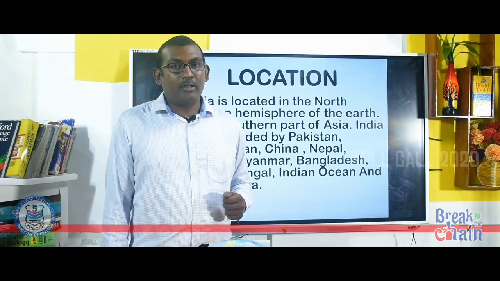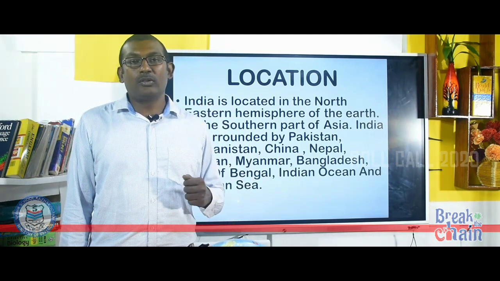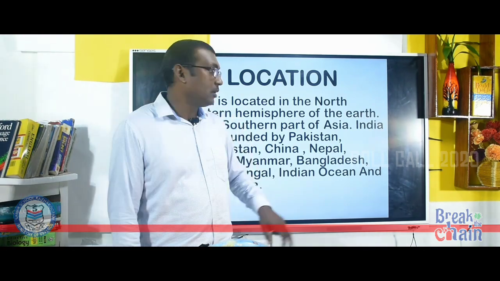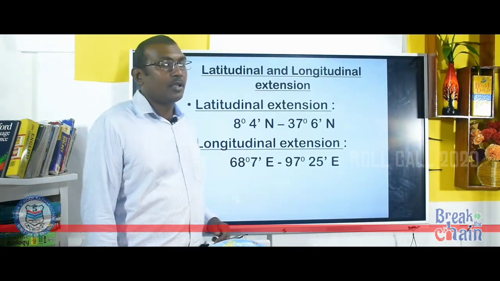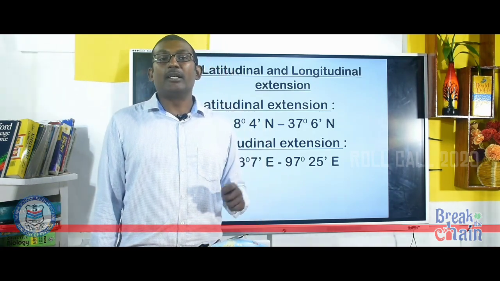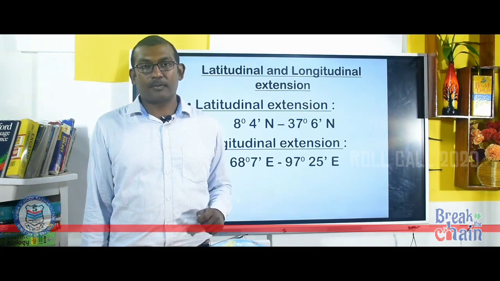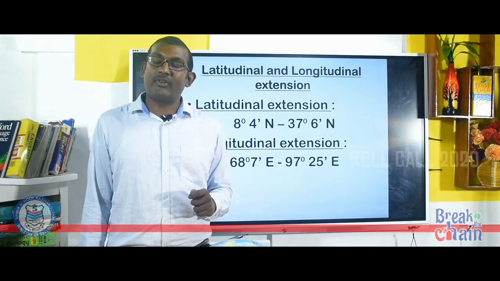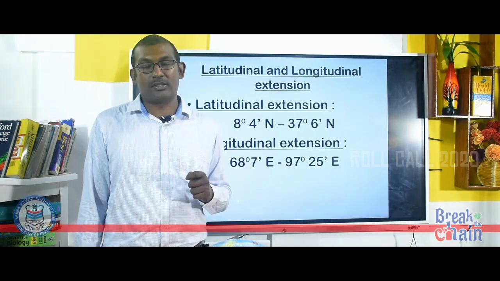The second way by which we can express the location of our country is through graticule values, that is latitudinal and longitudinal values. The latitudinal extension of India is 8 degree 4 minutes north to 37 degree 6 minutes north, and the longitudinal extension of India is 68 degree 7 minutes east to 97 degree 25 minutes east.